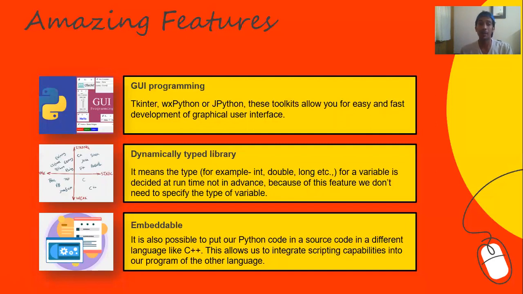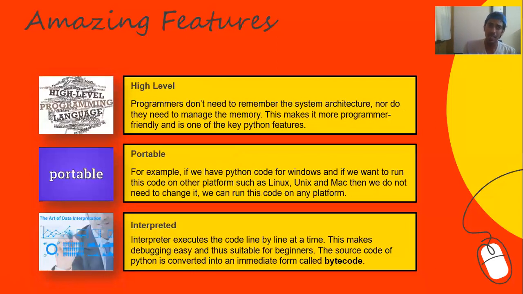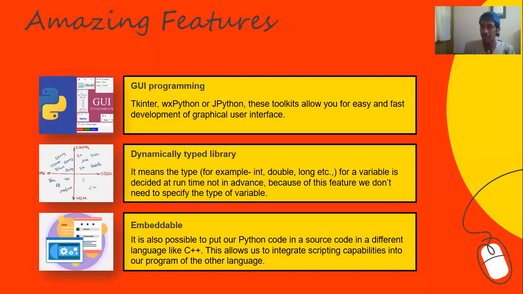Then you have dynamically typed libraries. This is again something that we discussed here. It is interpreted, it is portable, it is expressive. All these almost boil down to the same thing. But when we talk about dynamically typed libraries, it means the type for a variable is decided at runtime and not in advance. For example, when you're using a number, your system is not pre-deciding that it is this variant. It could be a float, it could be int, it could be double, whatever. Your system leaves that for you to decide.